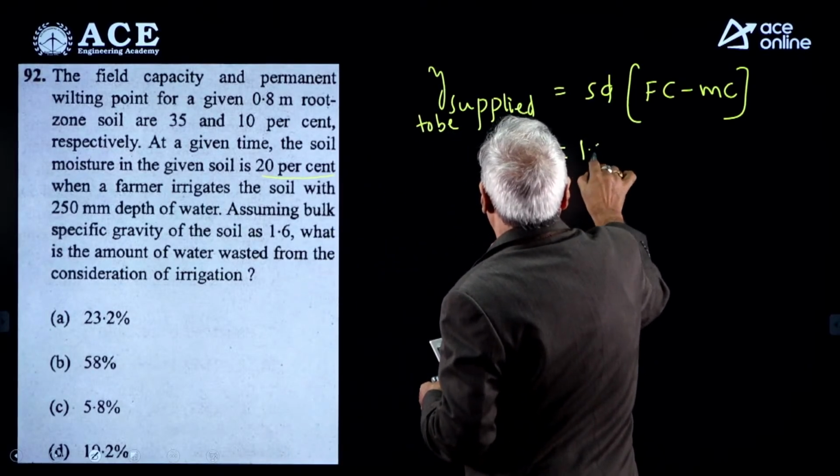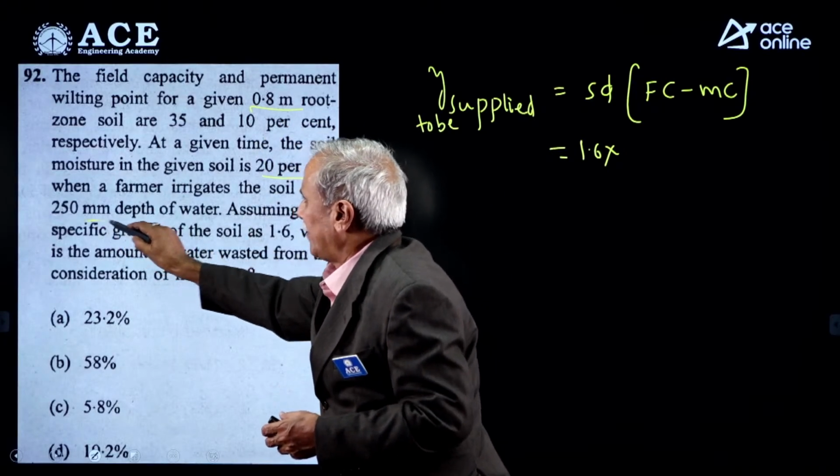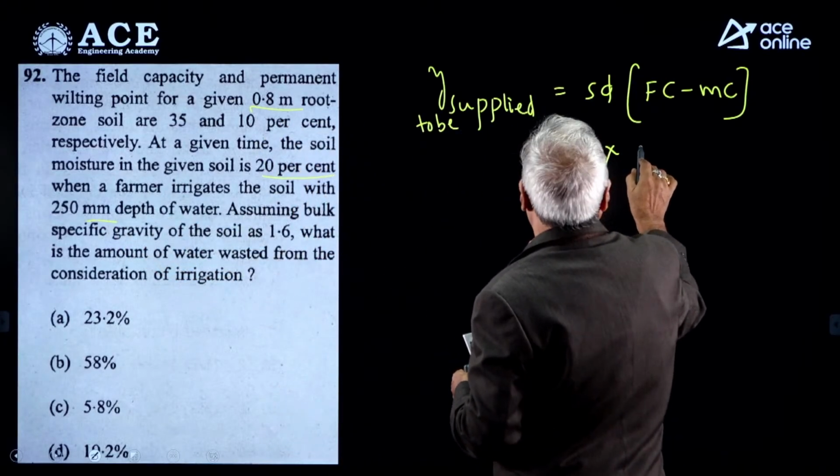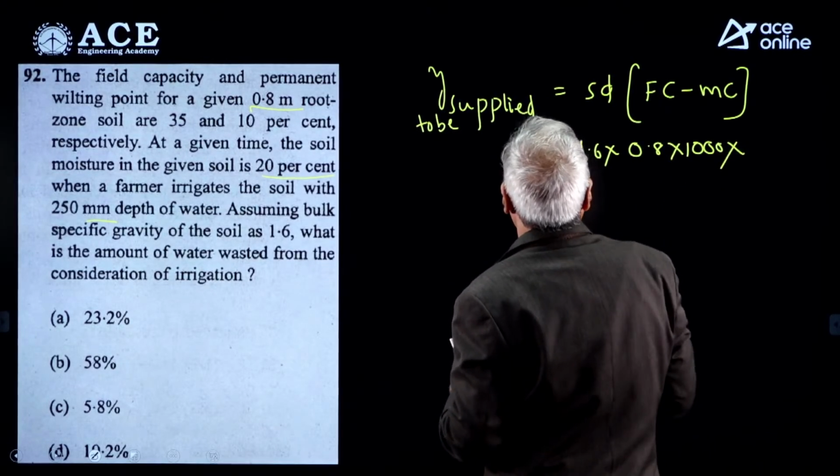Specific gravity 1.6, root zone depth 0.8 meter. Water depth is given in millimeters, so convert 0.8 meters into millimeters by multiplying with 1000.